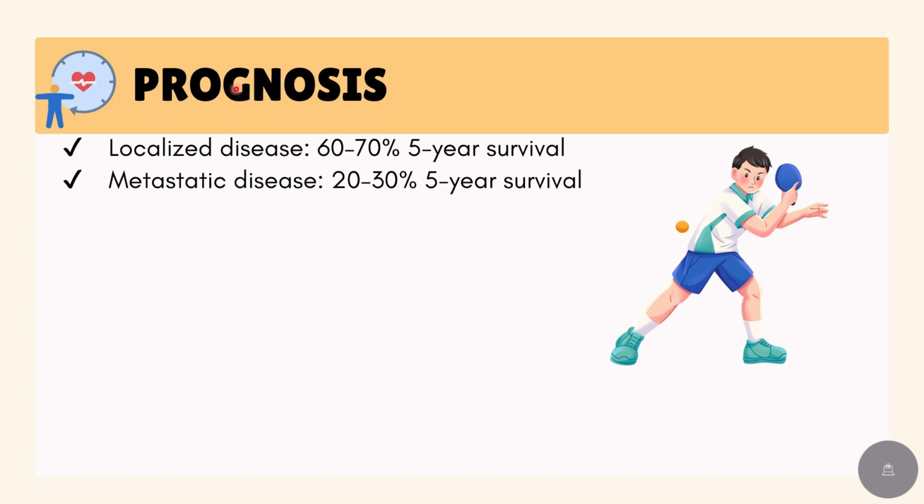So what is the prognosis? The outlook for osteosarcoma depends on several factors. For localized disease, about 60 to 70% of patients survive 5 years. For metastatic patients, survival falls to about 20 to 30%.